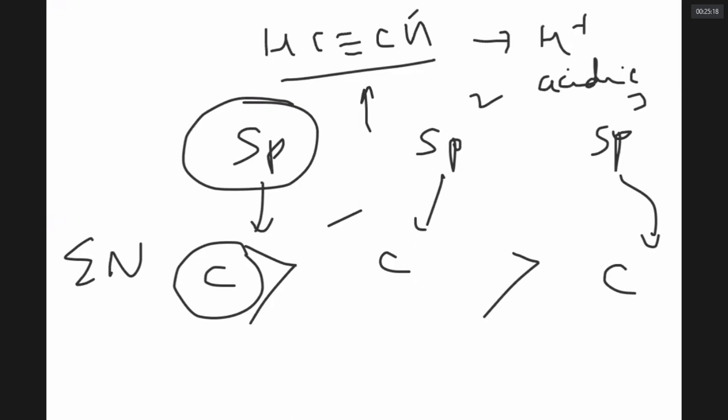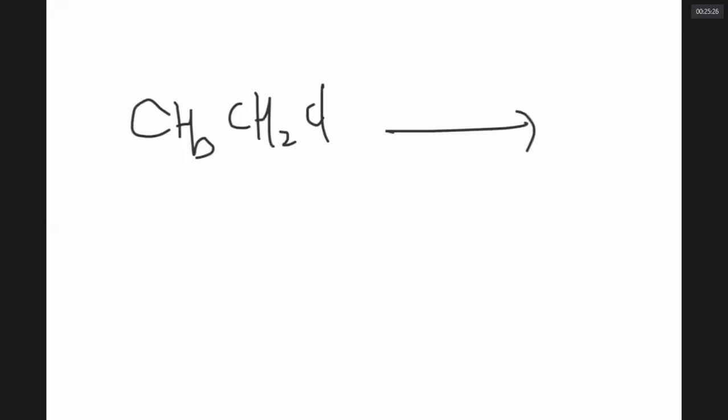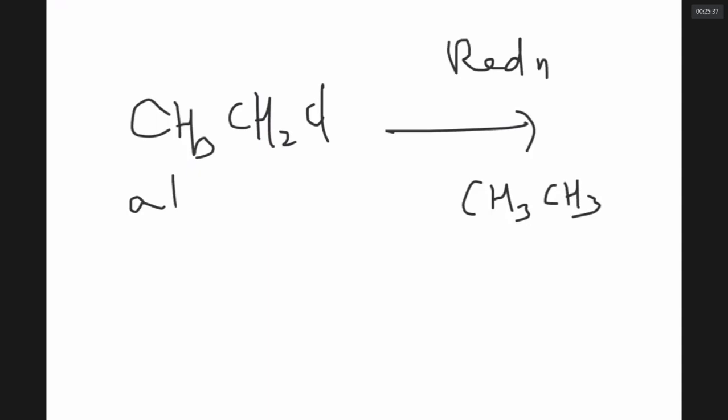Now, if you want to look at how to prepare them, simply you can take an alkyl halide and remove the halogen and put hydrogen. The reaction where alkyl halide became alkane is called reduction.